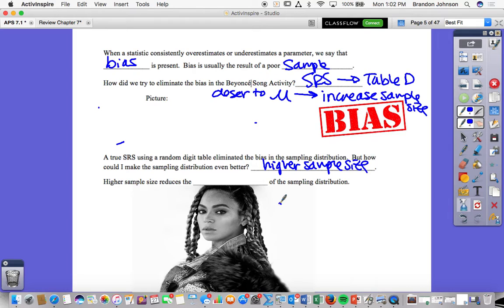The variability, yeah. Nicely done, good word. Does that make sense? So again, it's not bias, it just reduces the variability of that data. What decreases the bias or eliminates bias? Table D, simple random sample, or through your calculator, depending on how I take that sample. Just make it random.